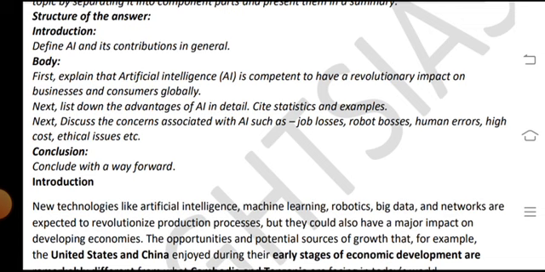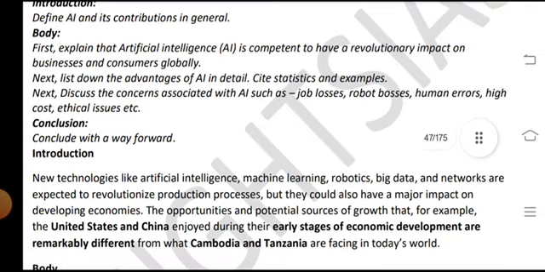Next, list down the advantages of AI in detail with statistics and examples. Next, discuss the concerns associated with AI such as job losses, robot bosses, human error, high cost, ethical issues, etc.